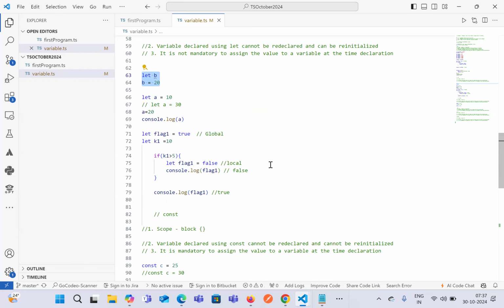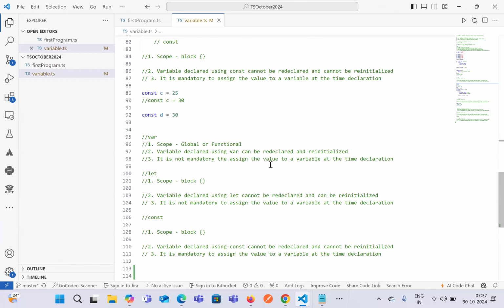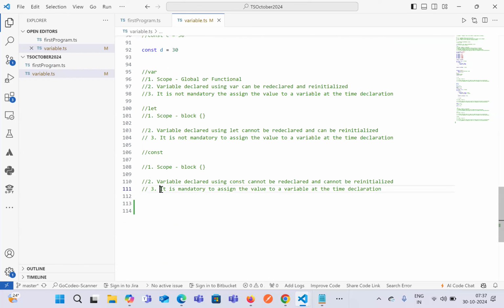That is allowed in terms of var and let, whereas const says that it is mandatory to assign the value to a variable at the time of declaration. That means we have to declare and assign the value at the time of declaration of a const, which is a constant variable, using the keyword const.